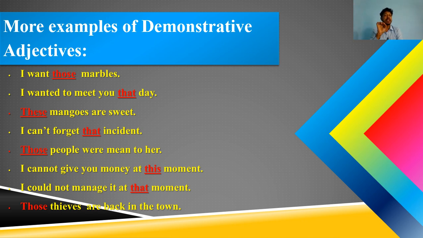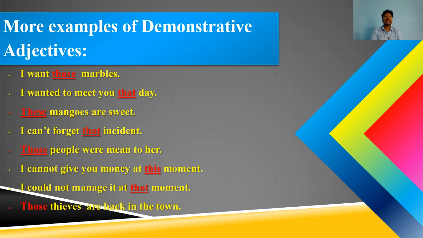In this sentence, if you write or speak those are, here those is used as a demonstrative pronoun. But in I want those marbles, those is used as a demonstrative adjective because marbles is being modified by those. Okay. And the second line, I wanted to meet you that day. And that day was very cloudy.